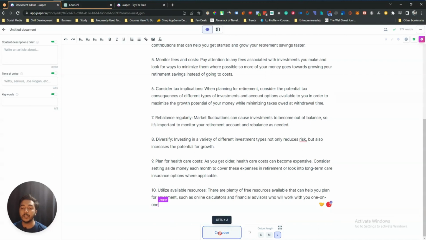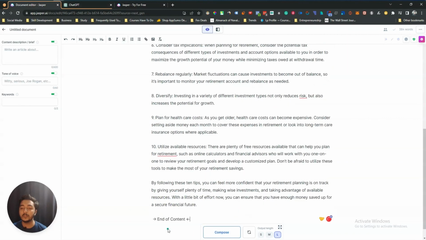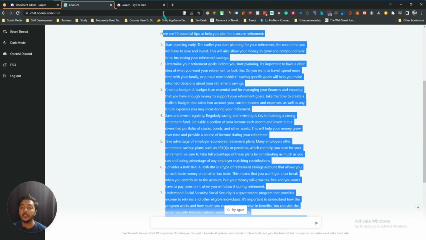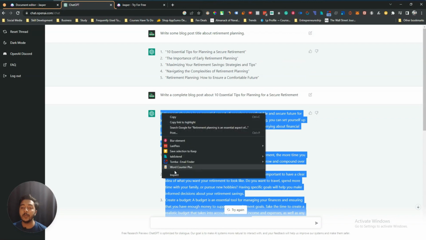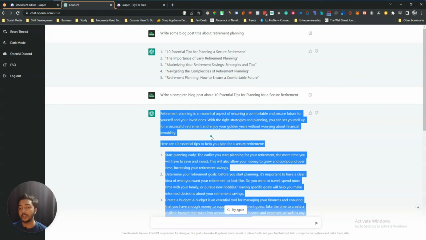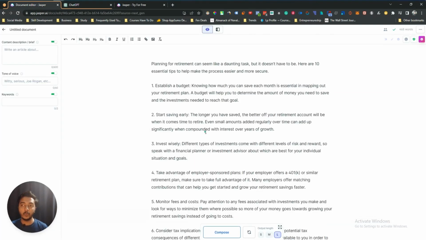Now I have to write the conclusion maybe. Let's see. Okay, see, they are writing the conclusion now. So that's great. And see here they have added, generated 468 words total. And if I show you ChatGPT, let me show you ChatGPT, they have generated a total of 575 words.